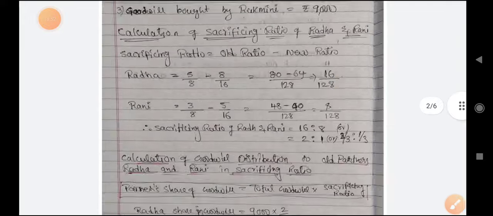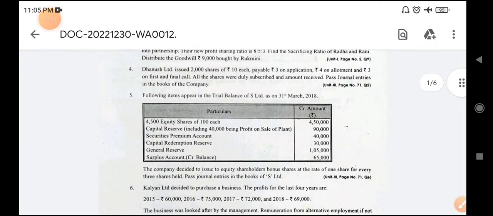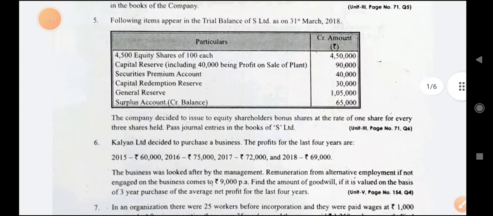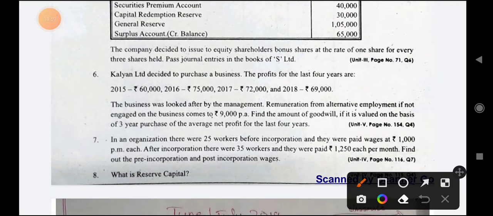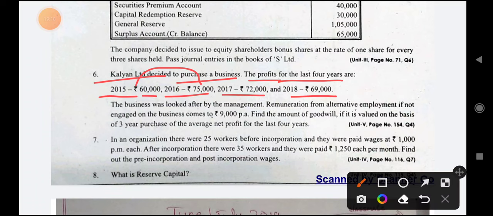So let us go to question number 6. 5 हो गया, 6th वाला. Kalyan Limited decided to purchase business. Profits for the last 4 years are 2015 60,000, 2016 75,000, 2017 72,000, 2018 69,000. इंक्रीज हुआ, डिक्रीज हुआ, फिर से डिक्रीज हुआ. इंक्रीज डिक्रीजिंग, सिंपल एवरेज प्रॉफिट, राइट.